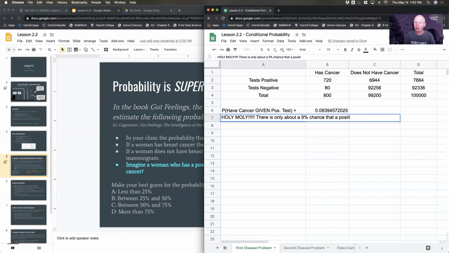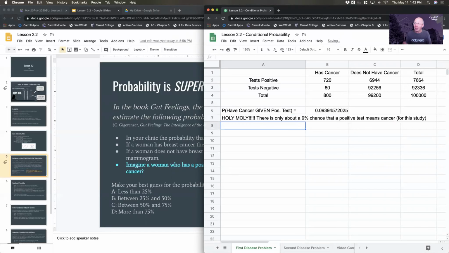There's only about a 7% or 9% chance that a positive test means cancer in this study. Okay, 9%. That's humongous.